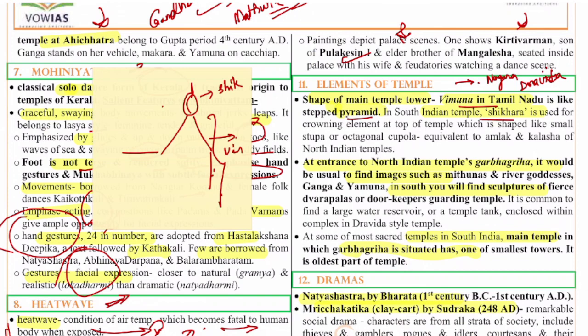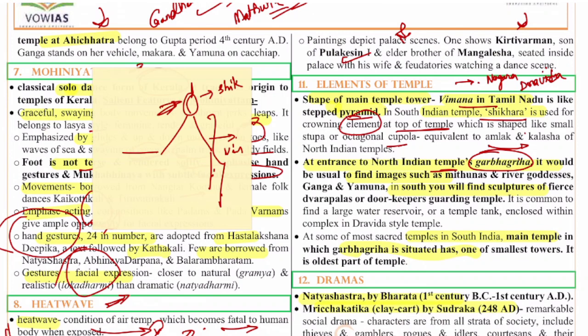In South Indian temples, Shikara is used for crowning elements on top of the temple, which is shaped like a small stupa or octagonal cupola. So here is the Shikara. So this is equivalent to the Amalak and Kalash of the North Indian temples. And North Indian temples have this Nagara style of architecture, and these temples have the Garbhagriha, and this Garbhagriha, which is Sanctum Sanctorum, is common for both the North Indian temples and South Indian temples.